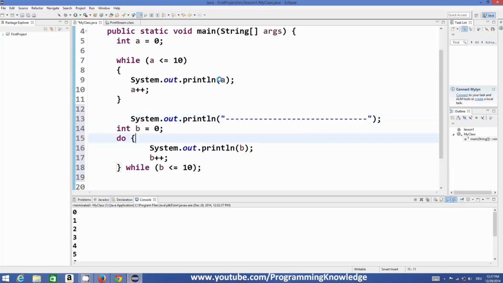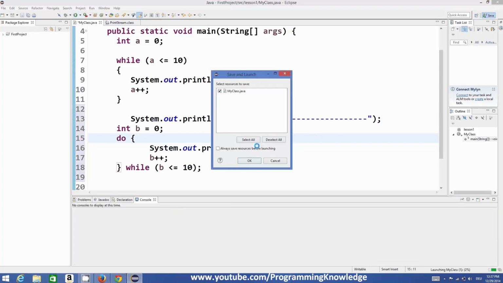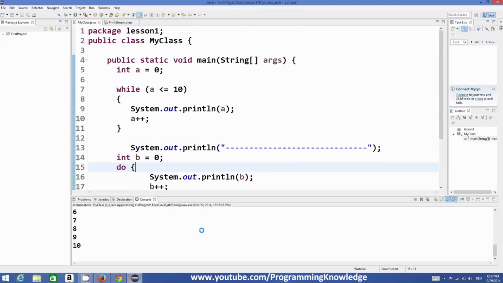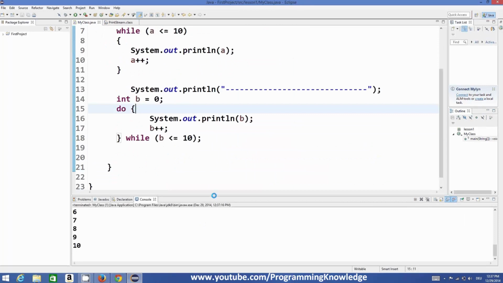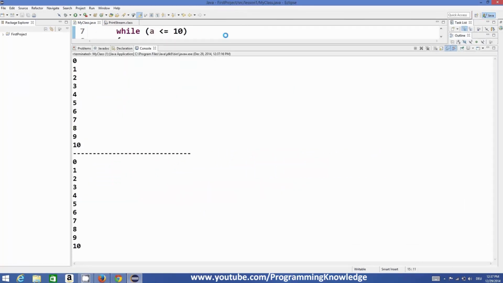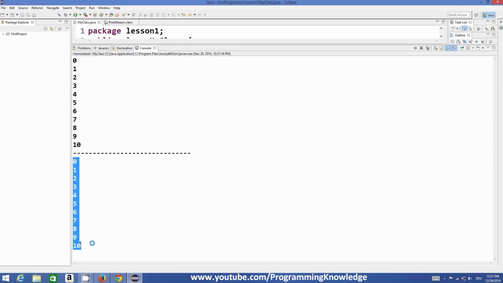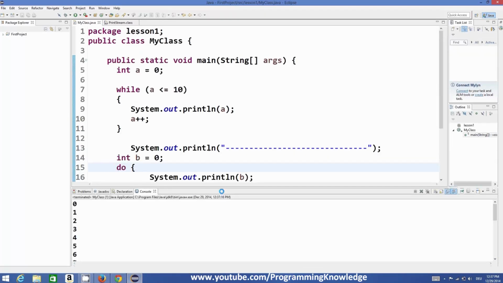So let's try to run the program, and now the program has successfully run, and now the result is this one. So for the first time when you see it, it shows no difference between the results, right?